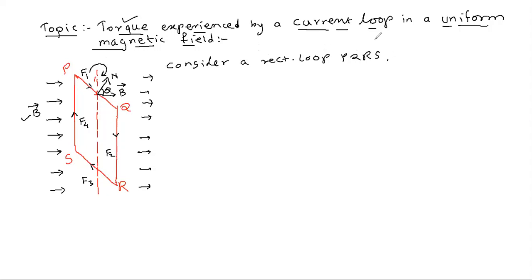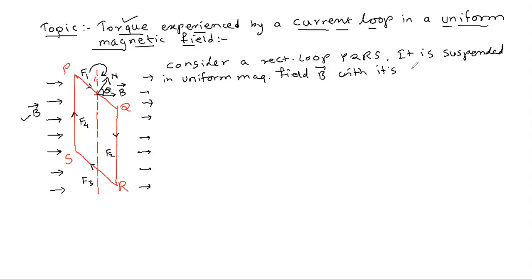Then it is suspended in a uniform magnetic field B with its axis perpendicular to the field.